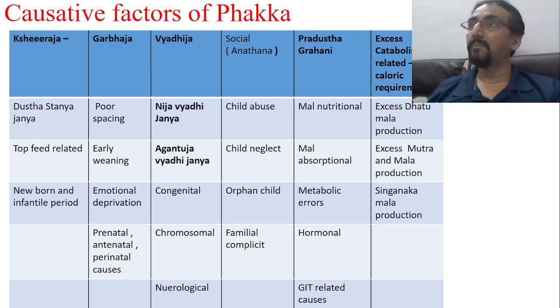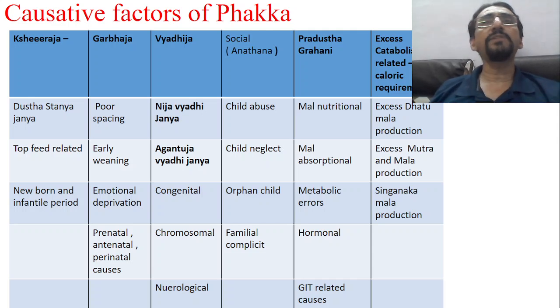Then early weaning: any problems which come out because of early weaning. Sometimes, at 3 months itself, you start with external feed and stop the breast milk, or less breast milk will be given. So in case of Garbhaja Phakka, what happens? The mother is pregnant, and the first child is lactating, and when the lactation stops because of the pregnancy, now the first child has to be shifted to early weaning, or some artificial feeding, etc. That leads to so many problems. So that is called Garbhaja Phakka.